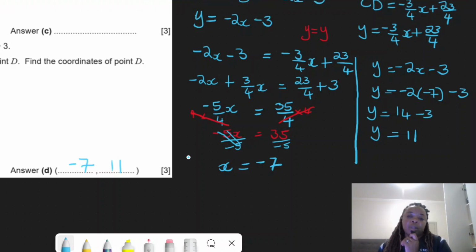Just take note that when they speak of point of intersection, and then you have your two equations, or even if you didn't have both, but they spoke about a point of intersection, then it makes sense to actually find where the two equations are equal, meaning you're solving these two equations simultaneously. If you didn't have one of the equations, you would find it. There must be a way to find that equation so that you can actually solve them simultaneously, or rather make them equal to each other. And this is more or less just what you are expecting to get under these topics.